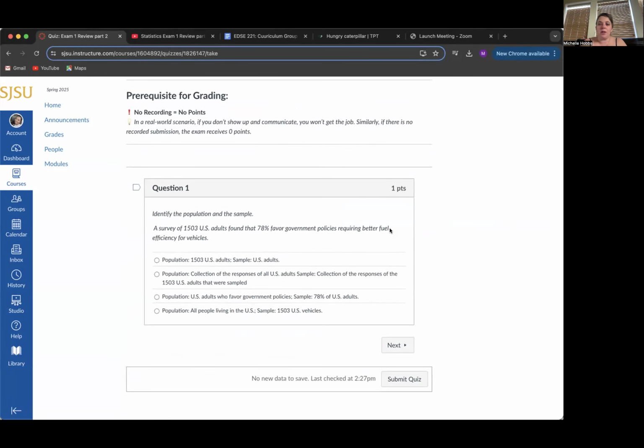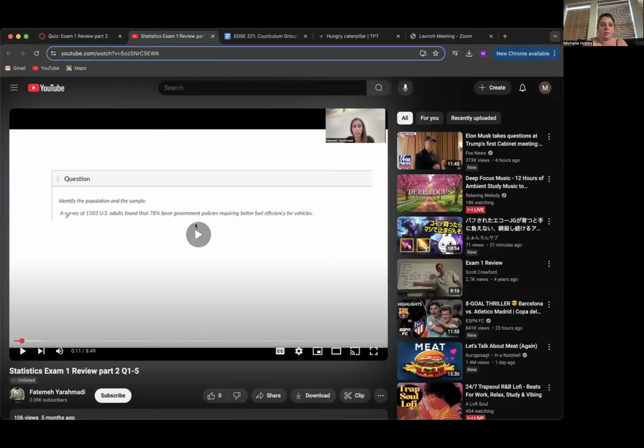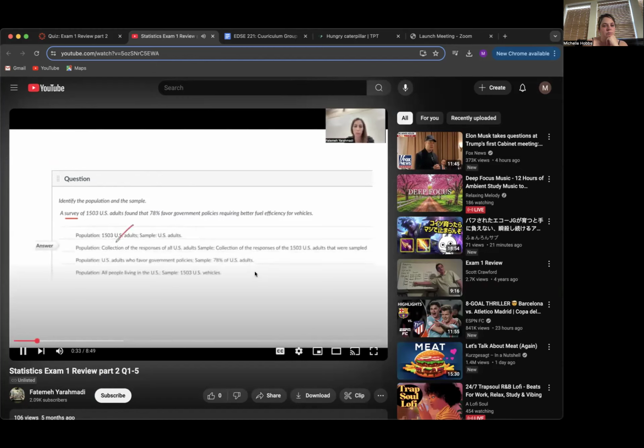Question 1, identify the population and the sample. Okay, so you have a keyword here. Of 1,503 US adults, found that out of those 1,503 US adults, 78% favor government policies requiring better fuel efficiency for vehicles. So let's take a look at the options. The population is 1,503 US adults. No, it's not. Population includes everybody. Population is the collection of responses of US adults, and sample is this sub-collection, which is 1,503. This is a correct answer.